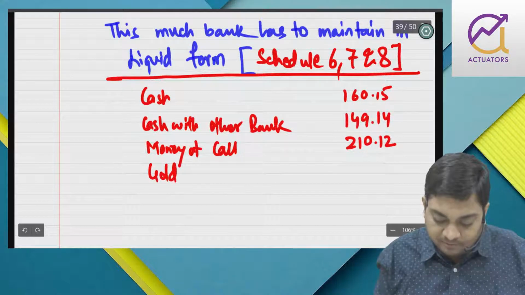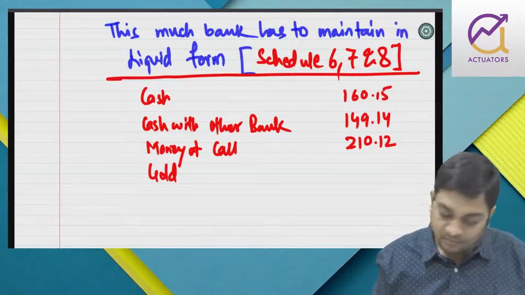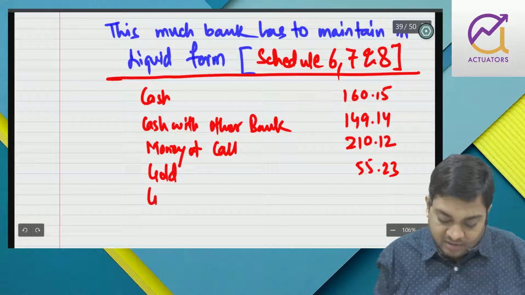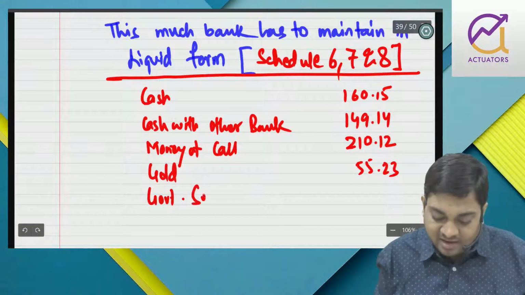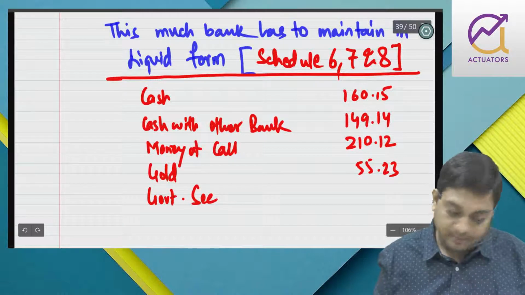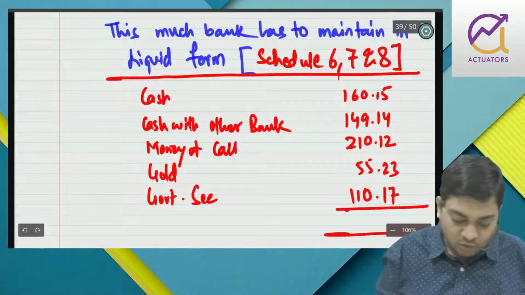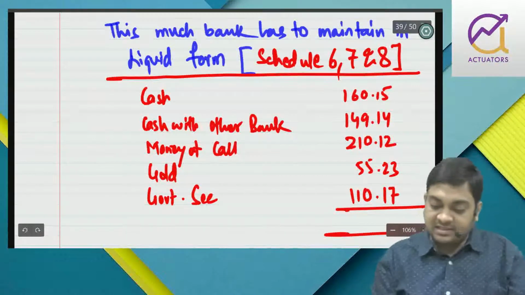Then we have gold, right? 55.23. Then we have government security. These are very liquid. You can easily sell it in the market. 110.17. So what is the total liquid assets?